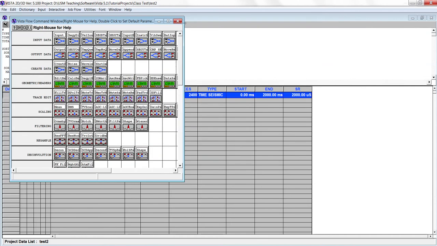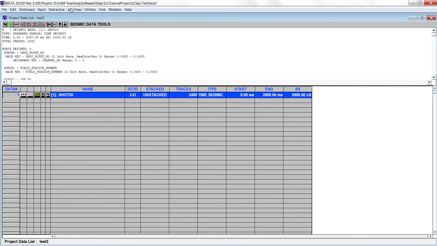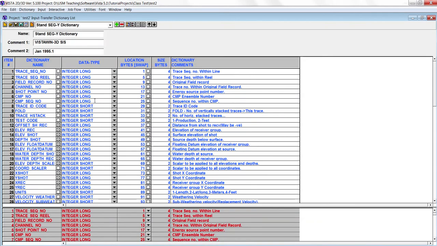Let me close this file. Dictionary, add a dictionary. Input transfer.